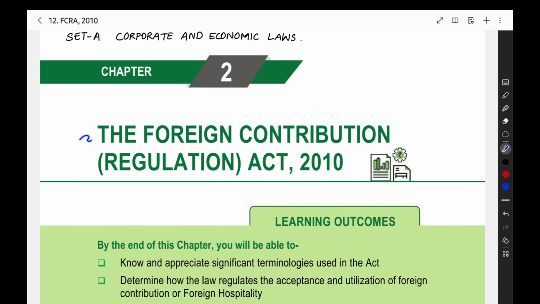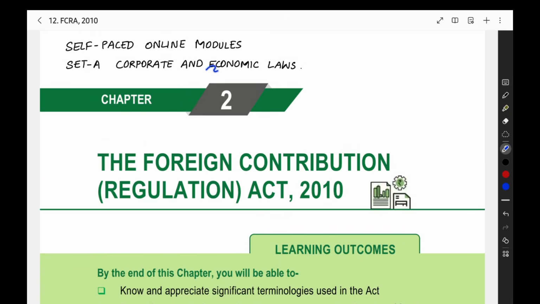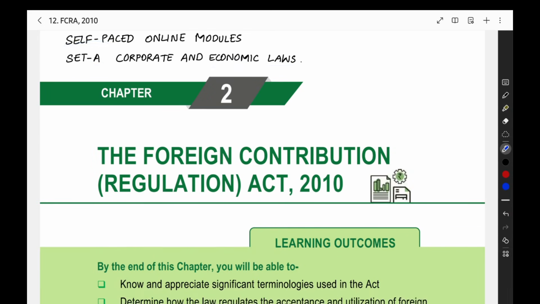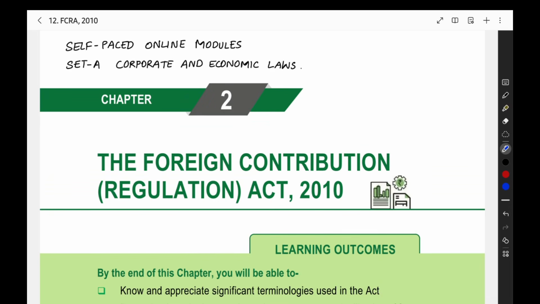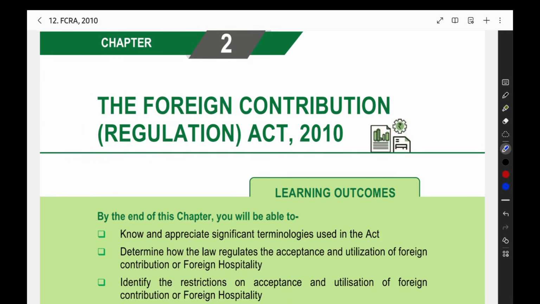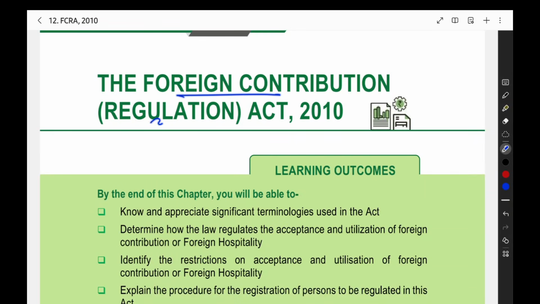Now we are going to see the Foreign Contribution Regulation Act. This will come under the economic laws. In the subject of CTA, it will come under the economic laws. And when you see this particular law, we can start the discussion for the Foreign Contribution Regulation Act 2010. Here, when you see the title of the law itself, it is Foreign Contribution Regulation Act.